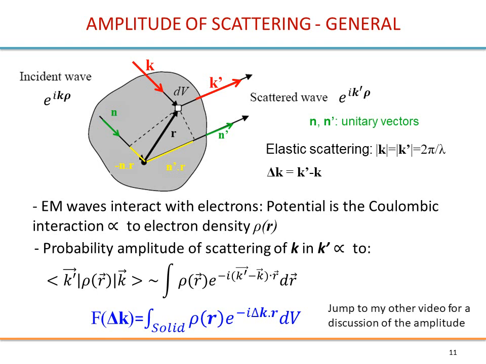In this video we will now address the direction of scattering. We will discuss the reciprocal lattice, planes, etc., like the Brillouin zone. If you want to know more from this point about the amplitude of diffraction and intensity of diffraction, you may jump to my video discussing this. In that video I discuss, starting from this, the form factor, the structure factor, and the structure determination for cubic systems.